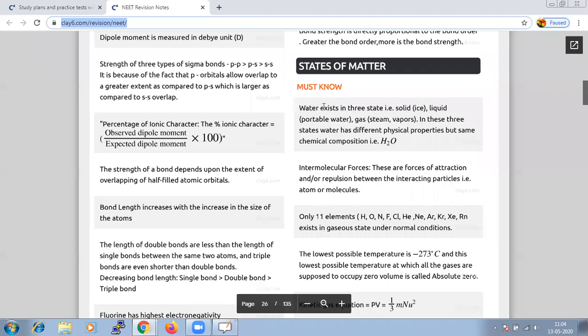If we take water, for example, this is a universal example because it occurs in all the three states, solid, liquid as well as gas. From this you should conclude that there are different physical properties for water, but of course the chemical properties remain the same.